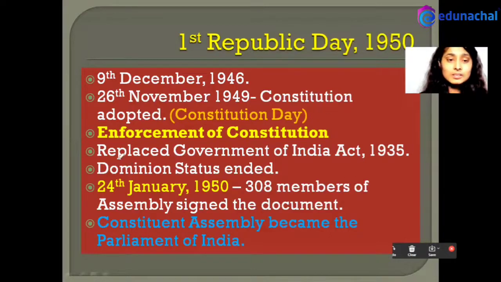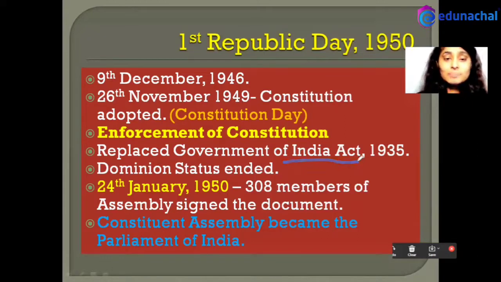Firstly, we'll understand that it replaced the Government of India Act 1935. That is, before the commencement of the Constitution, the people were governed by the Government of India Act 1935. If you all know this, 70 to 80% of the Constitution of India has been taken from the Government of India Act 1935.